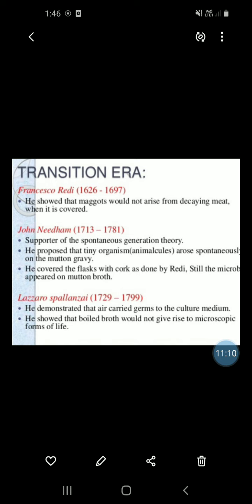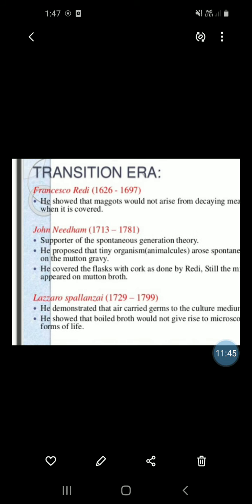Second, he also showed that the boiled broth would not give rise to a microscopic form of life.